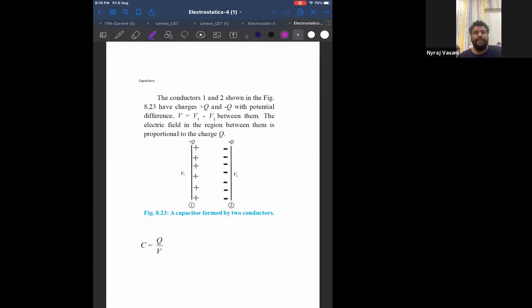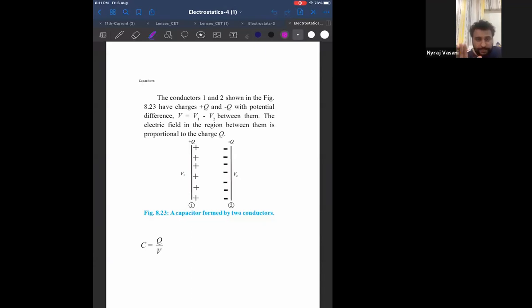Okay, give me the answers. Can I say capacitor is a device which is able to store charge or store energy? In other words, capacitor is a battery. Means your mobile battery is also called a capacitor. Your power bank is also called a capacitor. Correct. Now, what is the actual definition of capacitor?